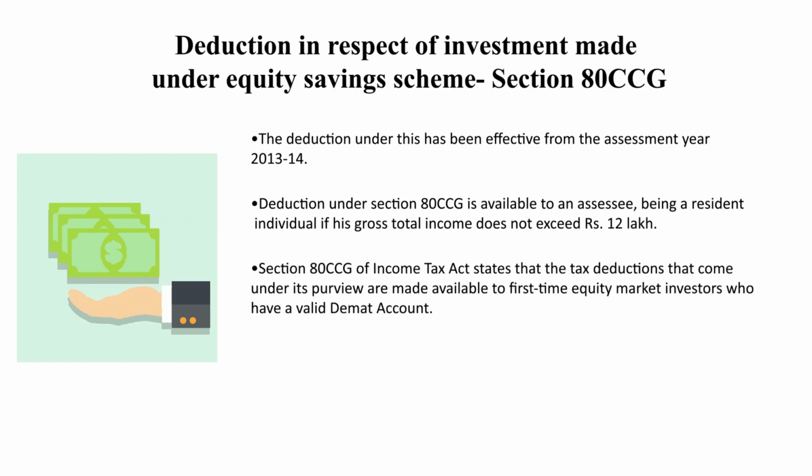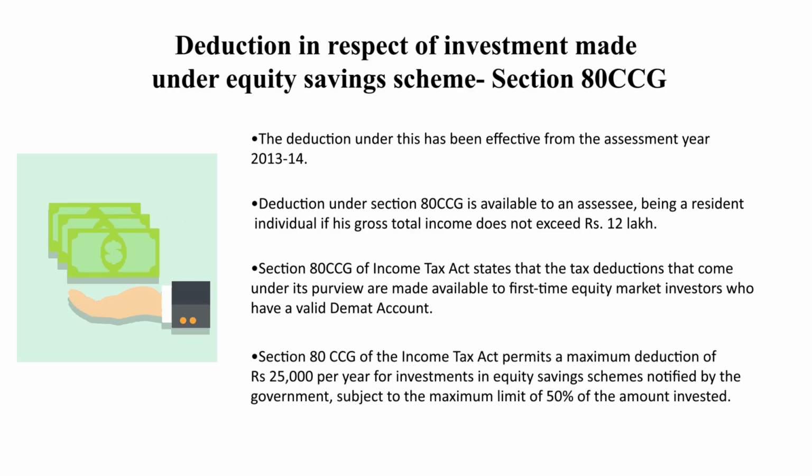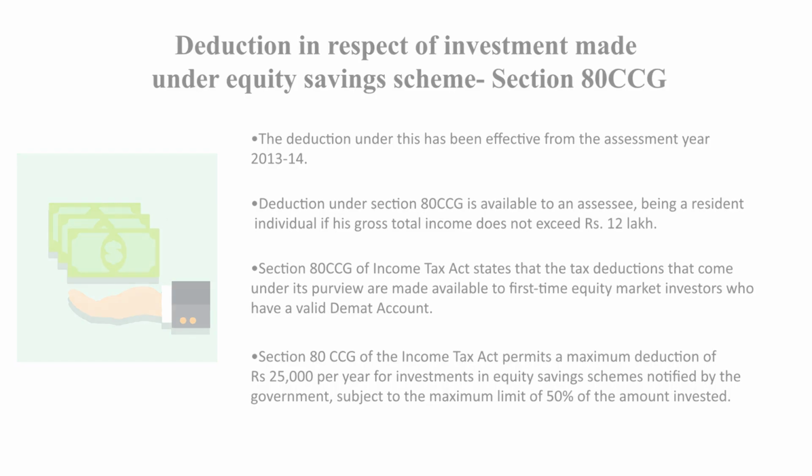Section 80CCG of the Income Tax Act states that the tax deduction under the scheme will be available only to first-time equity market investors having a valid demat account. Section 80CCG permits a deduction of rupees 25,000 per year for investment in equity shares, a scheme notified by government, subject to a maximum limit of 50% of the amount invested.